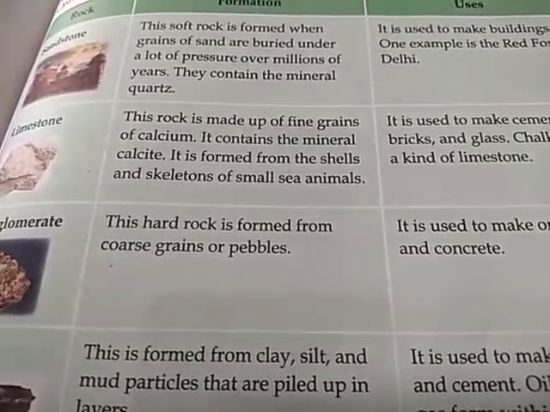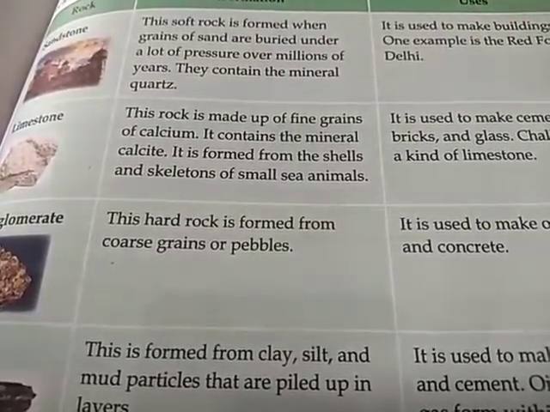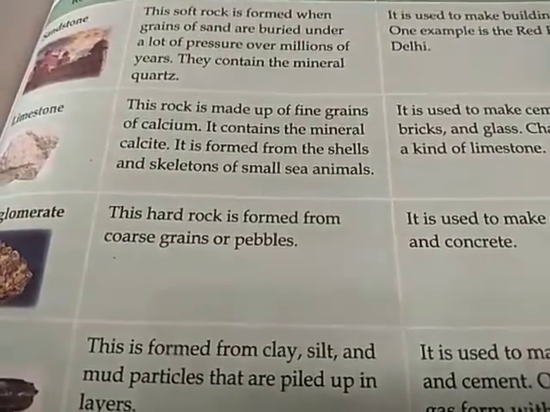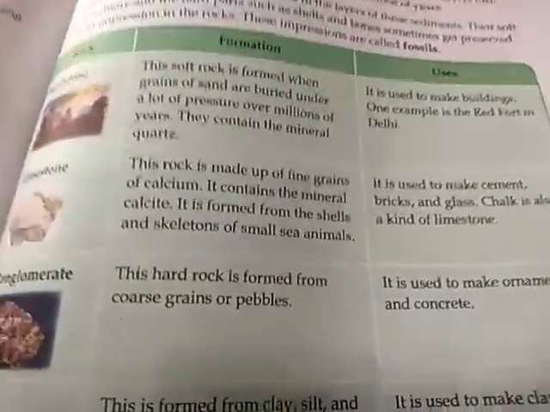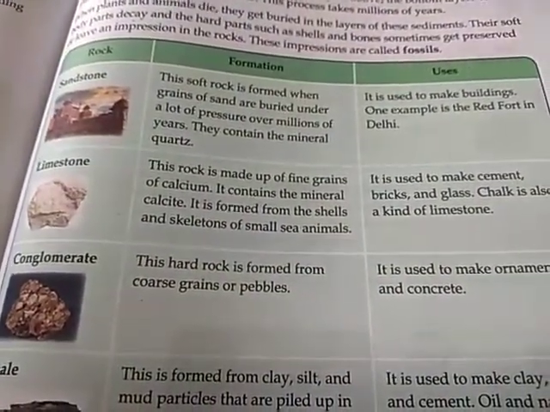Even today we know the shape of the dinosaur, we know how the bones were, but we don't know their color. We don't know the color of the dinosaur because the skin of the dinosaur has decomposed. Now we will learn about the different types of sedimentary rocks.